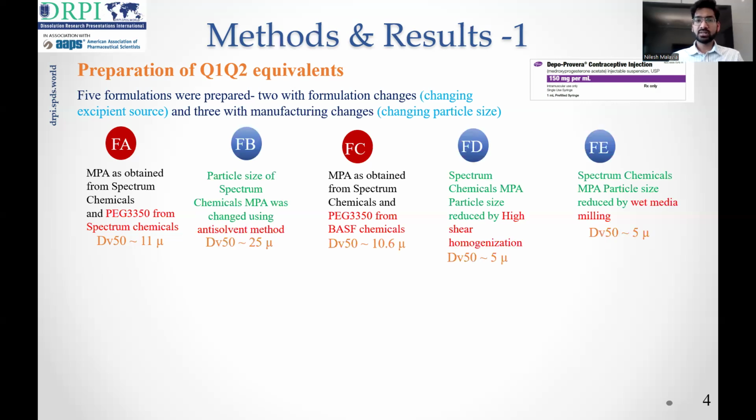For the other 3 formulations, we changed the particle size. In case of FP, we used the anti-solvent method and tried to increase the particle size. And in case of FD and FE, we reduced the particle size by high shear techniques such as homogenization and wet media milling.